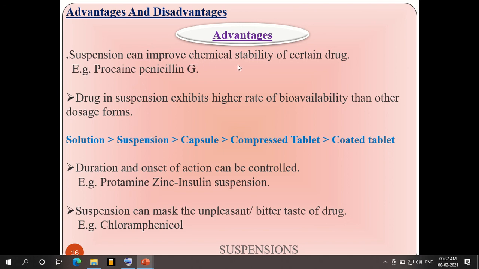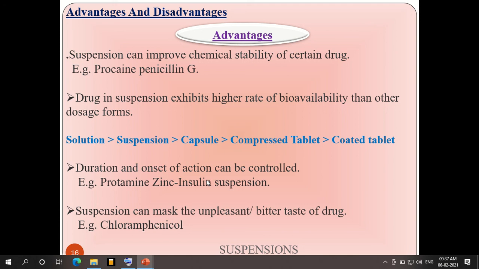It will obviously improve the chemical stability of certain drugs, especially like procaine penicillin G. And a drug in suspension will obviously be available in maximum concentration. Bioavailability will be higher when taken as a suspension than in many other dosage forms. And the duration and onset of action can always be controlled.